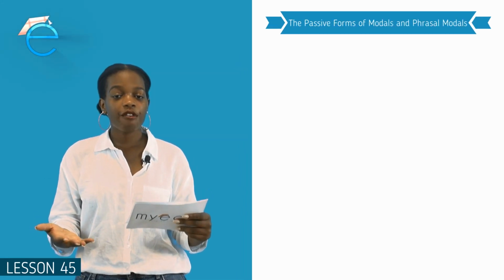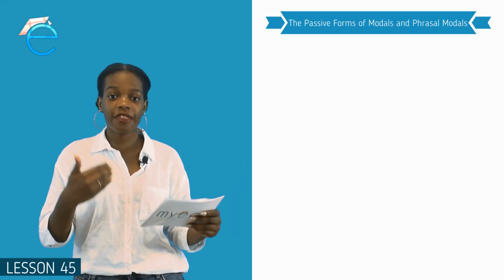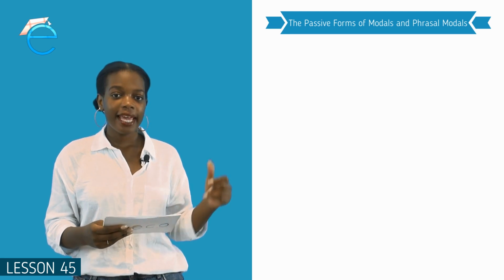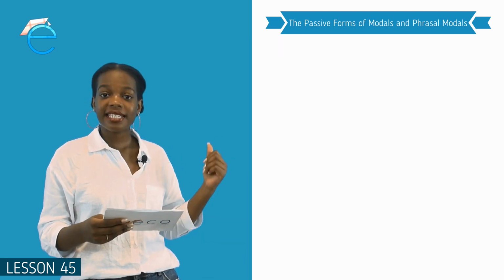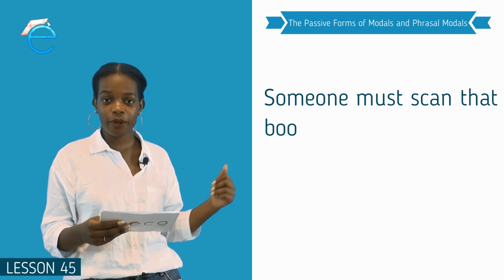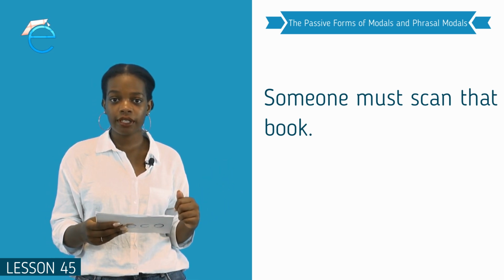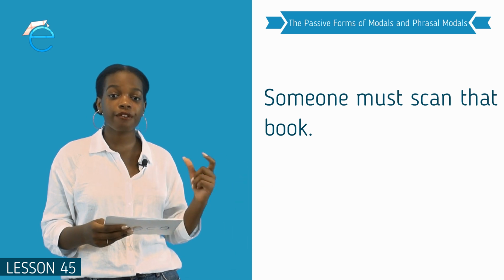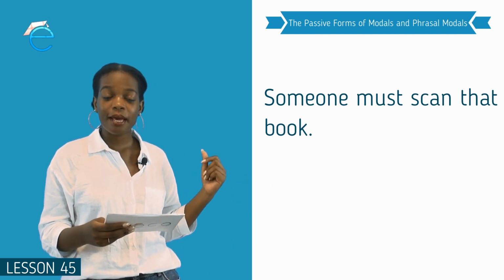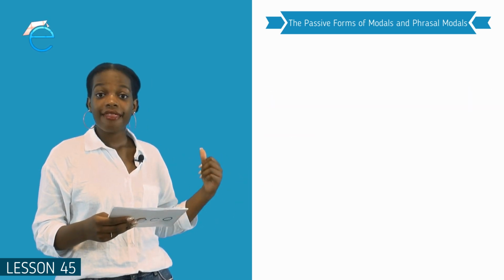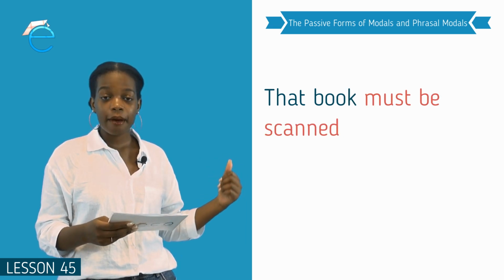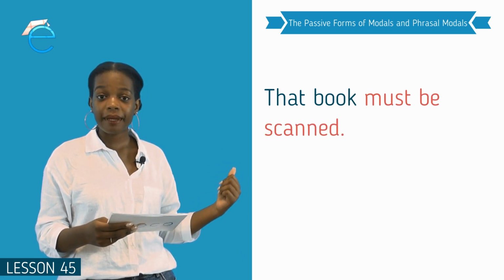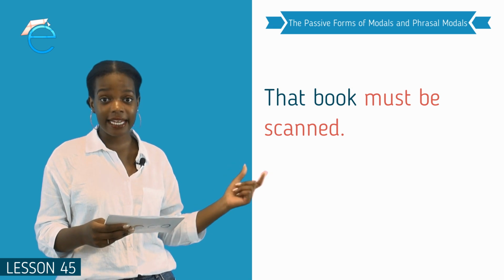So let's have a look at some more examples of modals changing into the passive form. In this first sentence here, someone must scan that book. Must here is our modal. If we're going to change it to passive, remember our object moves to the front of the sentence, meaning it becomes that book must be scanned. Must is our modal, be plus verb 3, scanned.